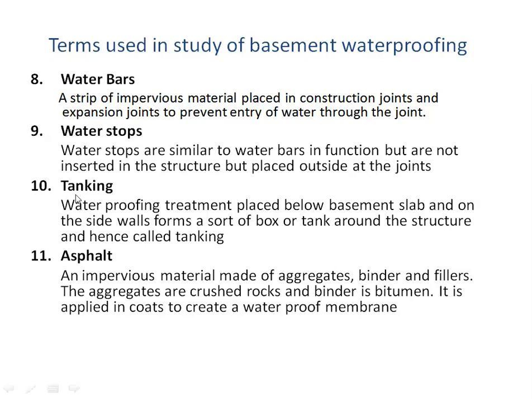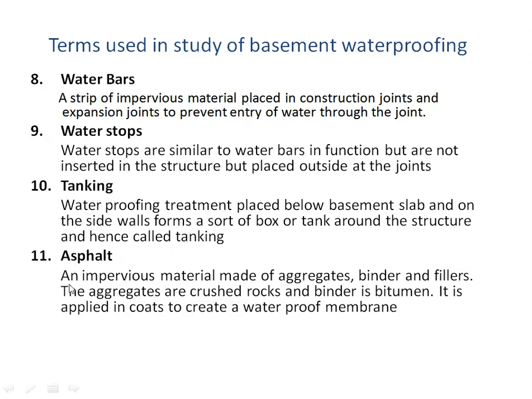Next is tanking. So this we'll see that tanking treatment or tanking type of waterproofing. So what does this tanking mean? So when we are doing waterproofing, the waterproofing treatment placed below basement slab and on the side walls forms a sort of a box or a tank around the structure. So unless the sides, the bottom and everything is covered from all sides, it will not function properly. Hence that entire waterproofing is going to be like a tank, or it is going to be like a basin, and hence it is going to be called as a tanking.